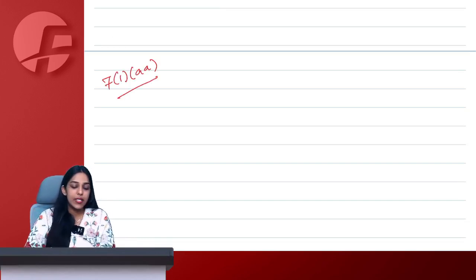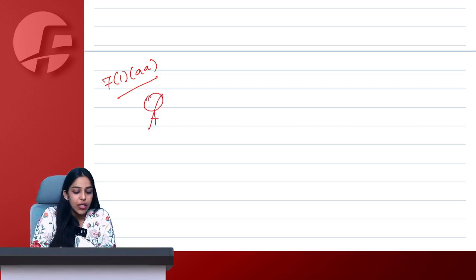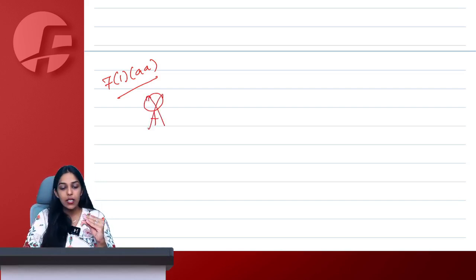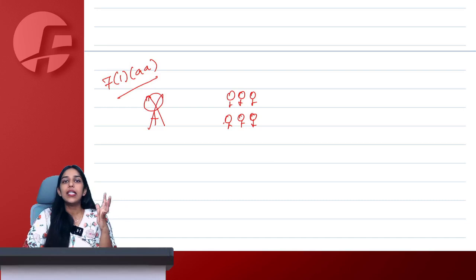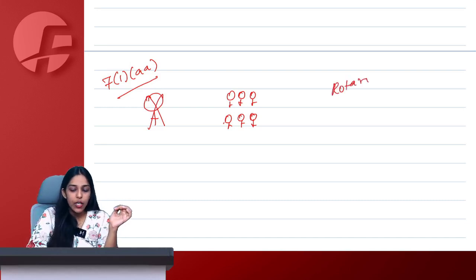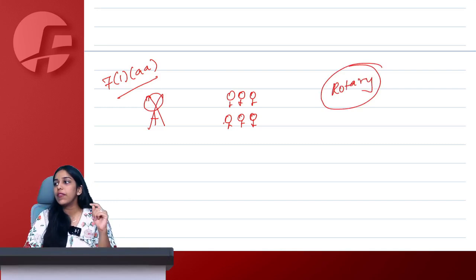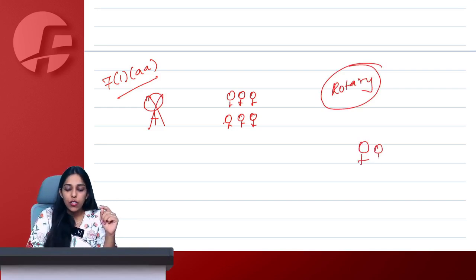Done. Chalo. Then section 7.1AA. Section 7.1AA says that any person other than an individual, meaning it could be an association of persons, body of individuals, or a firm, or a club, or an association, anything which is not an individual, doing transactions or activities with their own members or constituents. Let's say we have Rotary Club. You all have heard about Rotary Club? Yes, ma'am. So let's say we have Rotary Club and Rotary Club has its own members.